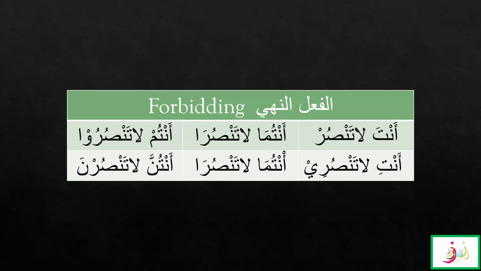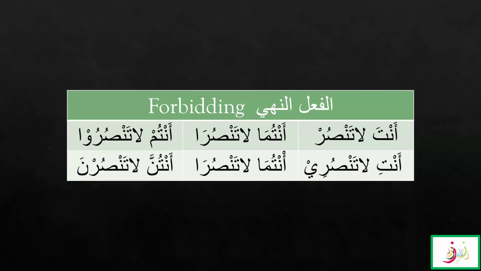Anti la tansuri, you don't help, the feminine version. Antuma la tansura, you two don't help. Antunna la tansurna, all of you don't help. So this is the forbidding chart, the fi'l nahi chart, for the one being forbidden.